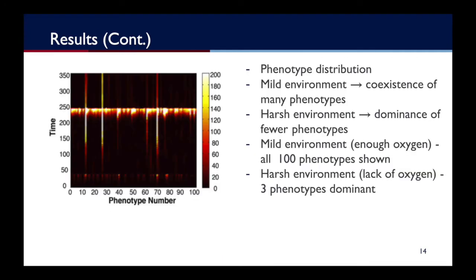Similar to the ECM studies, the researchers provided the phenotypic variation in the oxygen tests over time of the simulation. Looking at the y-axis, times between 0 and 50 and 250 on were oxygen-rich, while times between 50 and 250 were not. Each flare-up depicts the amount of cells expressing one of the 100 phenotypes listed on the x-axis. We can see that for mild conditions, there's a lot more diversity in phenotypes and lots of clones coexist, while in harsh conditions, only a few dominant and aggressive phenotypes emerge, and thus form tumors that eventually metastasize.